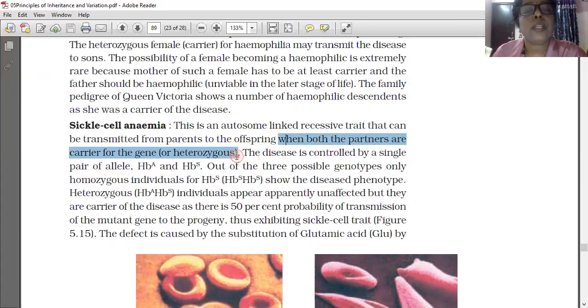The dominant gene is normal, so it will not be carried. It can be passed from parents to offspring only when both the partners, that is father and mother, are carriers for the gene.